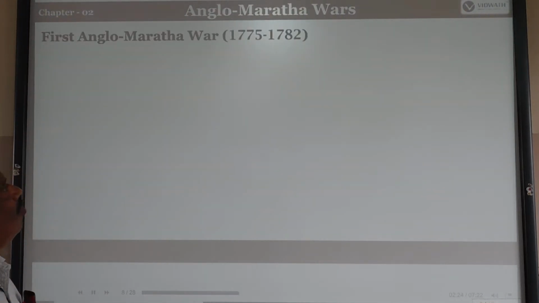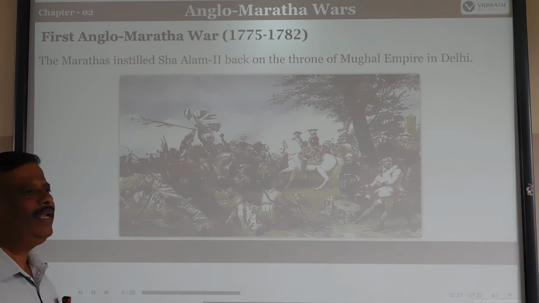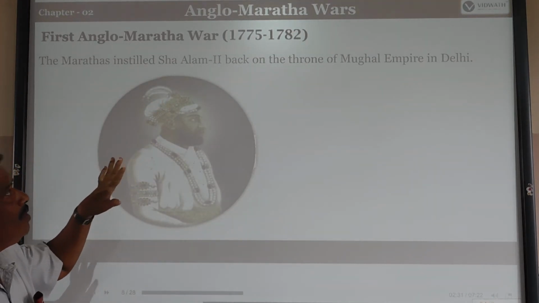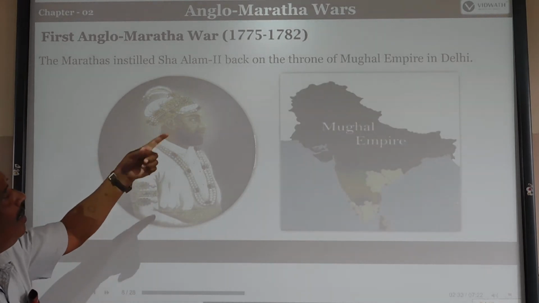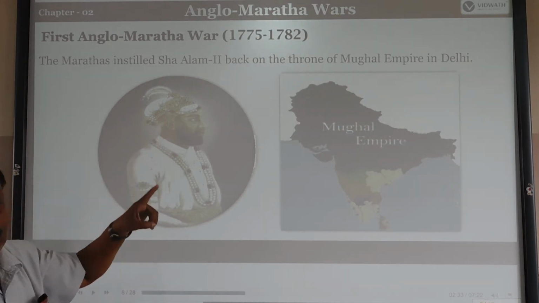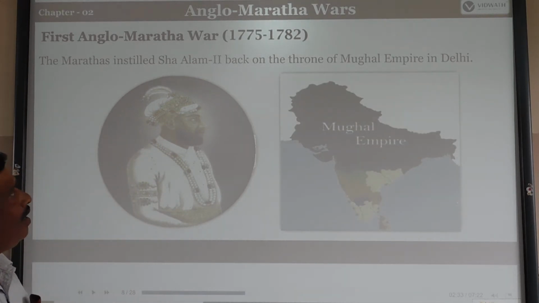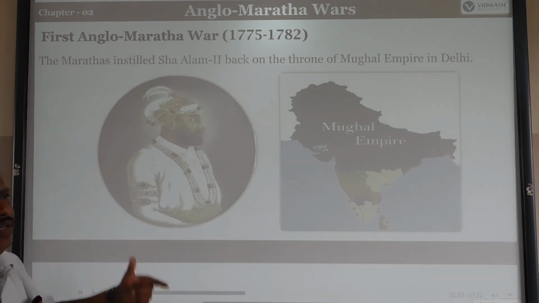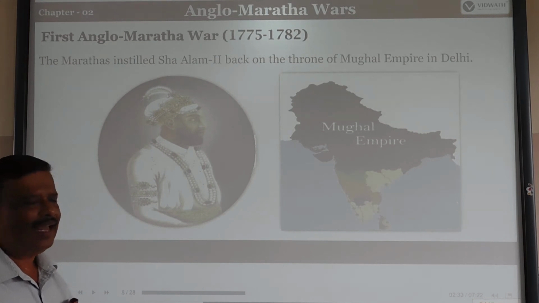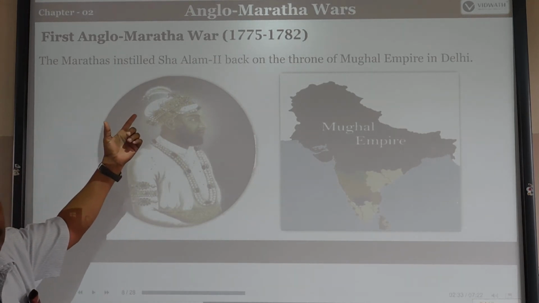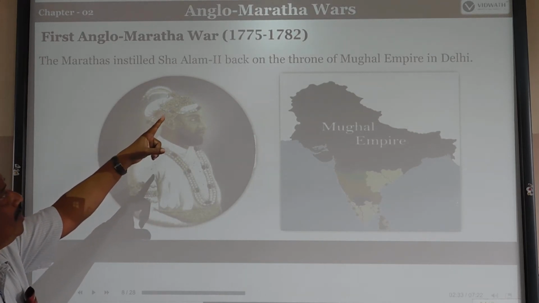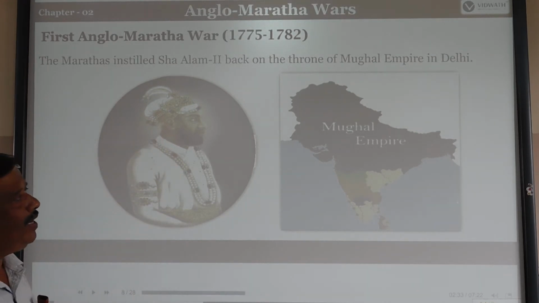First of all, the Anglo-Maratha wars. When did it begin? In 1775, the Anglo-Maratha war started and ended in 1782 with the Treaty of Salbai. What was the reason? We have already discussed it in the previous class on the Buxar War. The Marathas installed Shah Alam II back on the throne of the Mughal Empire in Delhi.